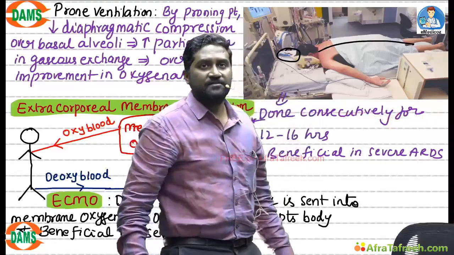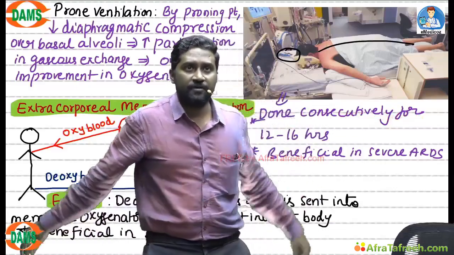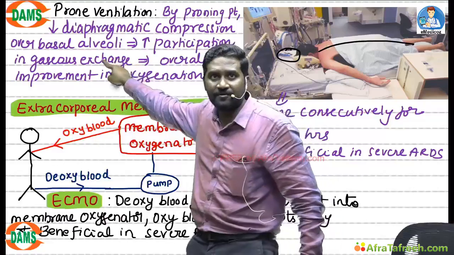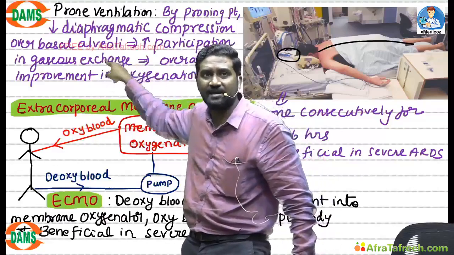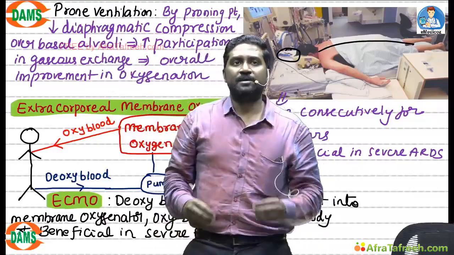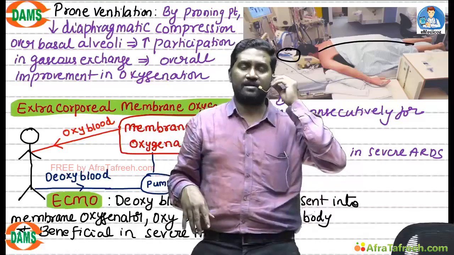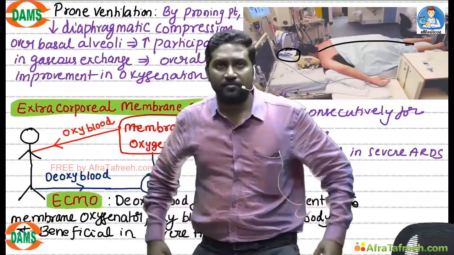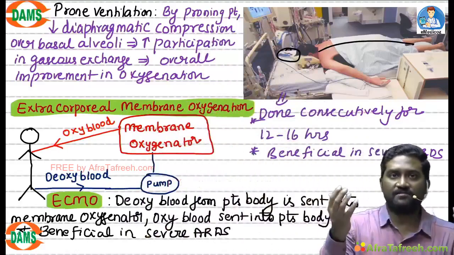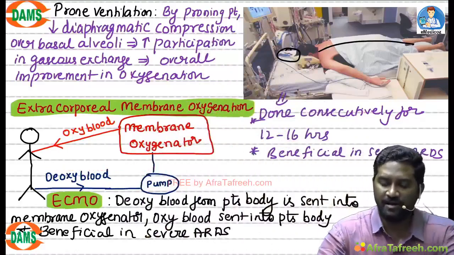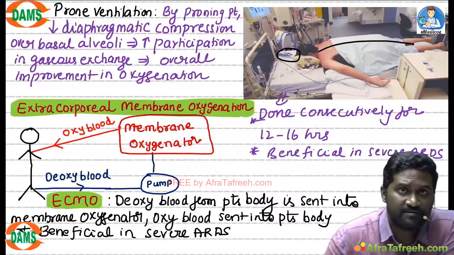Already this patient with ARDS, majority of lung is damaged. Now if some good alveoli from the lung bases start to take part in gaseous exchange, there will be increased gaseous exchange and overall improvement in oxygenation. In simple words, by putting the patient in prone position, the lung bases can start expanding, take part in gaseous exchange, and it will improve the oxygenation.